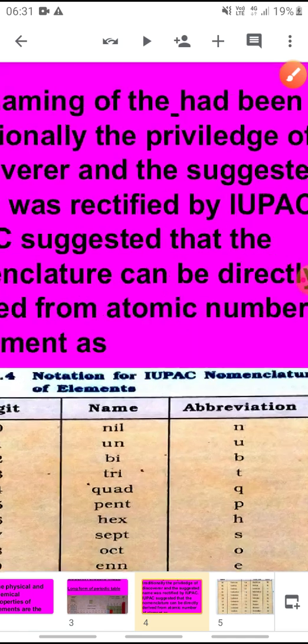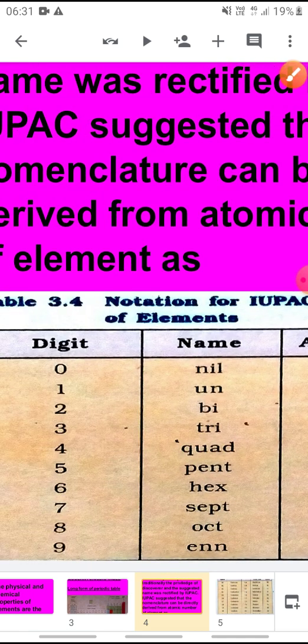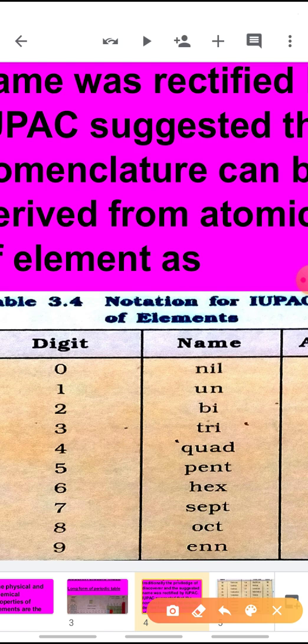If 2 is coming, then bi; 3 is coming, then tri; 4, don't panic, because we'll do the examples, and by this it will become more clear. Just learn right now. For 0, nil. For 1, un. For 2, bi. For 3, tri. For 4, quad. For 5, pent. For 6, hex. 7, sept. 8, oct. 9, enn.